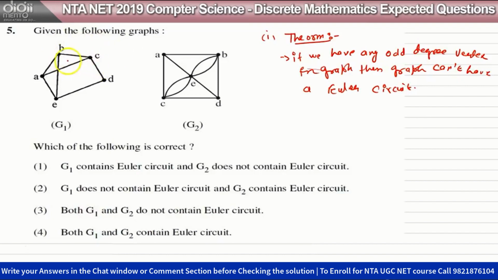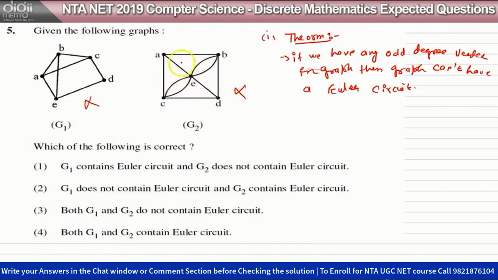Okay, so from the theorem, this vertex has 3 degree, so we have a vertex in this graph which has an odd degree, so the graph is not Euler. The second graph is 1 2 3. A is a vertex with 3 degree, C is 4, E is 6, D is 3. Okay, so we have 2 vertices of odd degree, so we cannot have an Euler circuit in this graph.